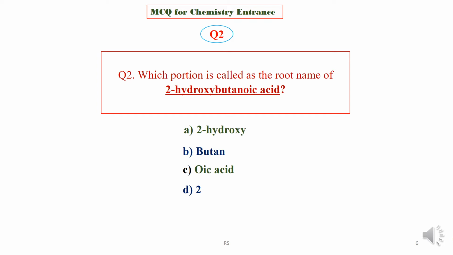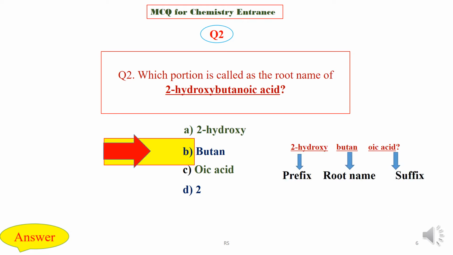We are now going to check the answer key, and the right answer is option B, that is butane. Here 2-hydroxy is the prefix, butane is the root name, and oic acid is the suffix.